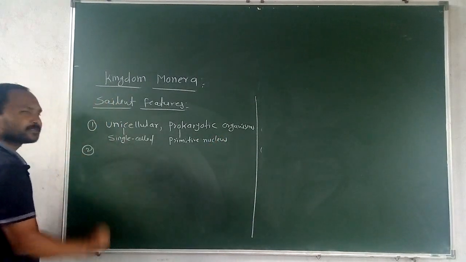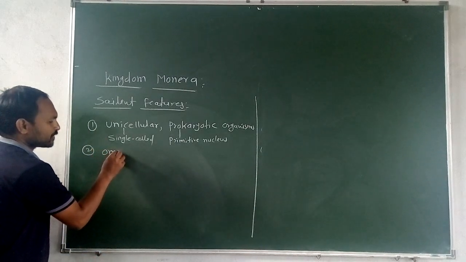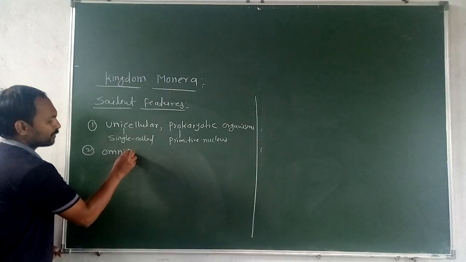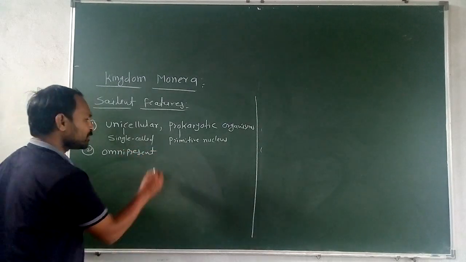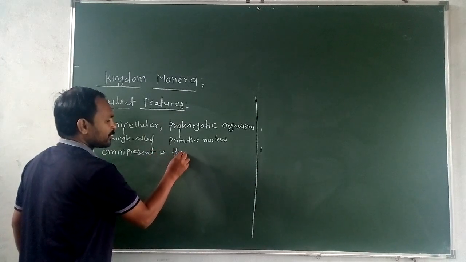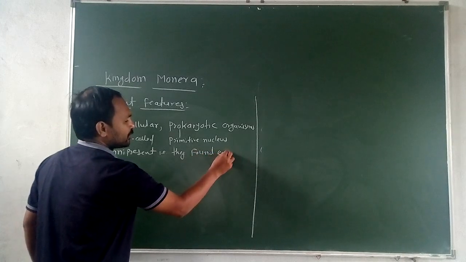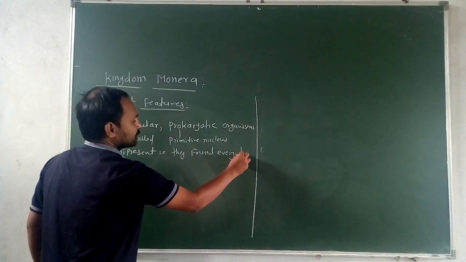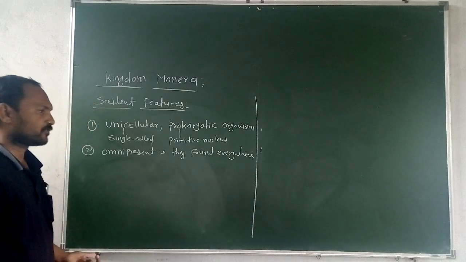Second character, these organisms are omnipresent. Omnipresent means they are found everywhere: in soil, in air, in water.